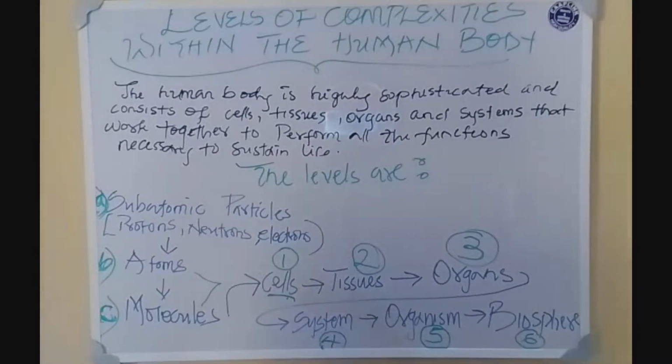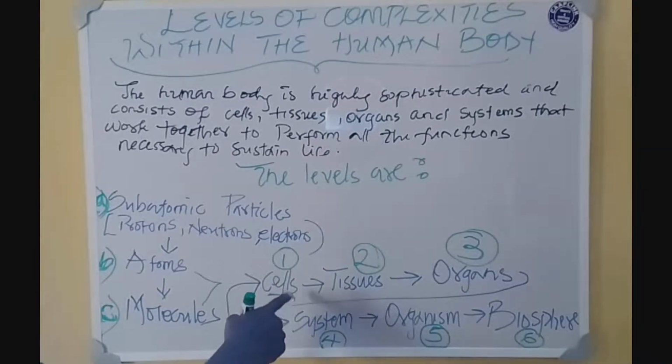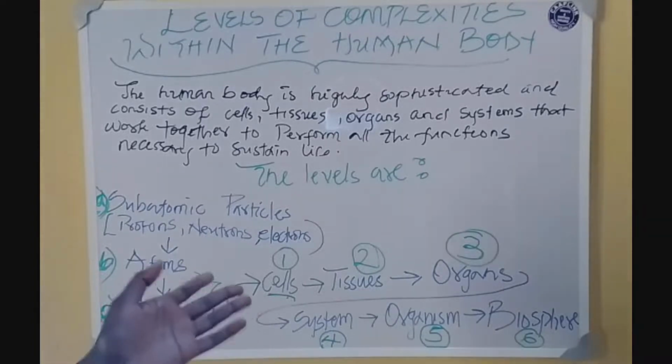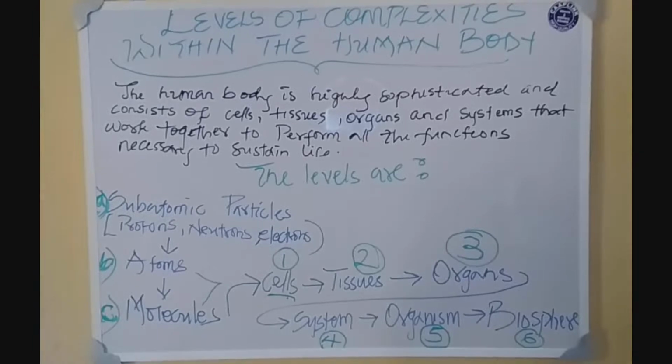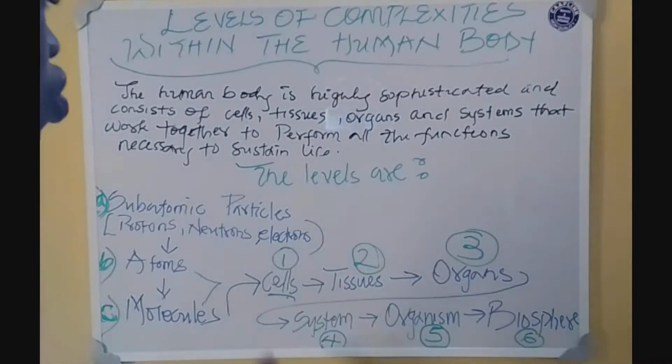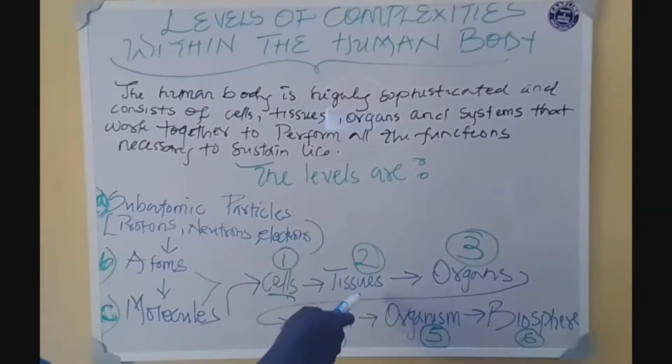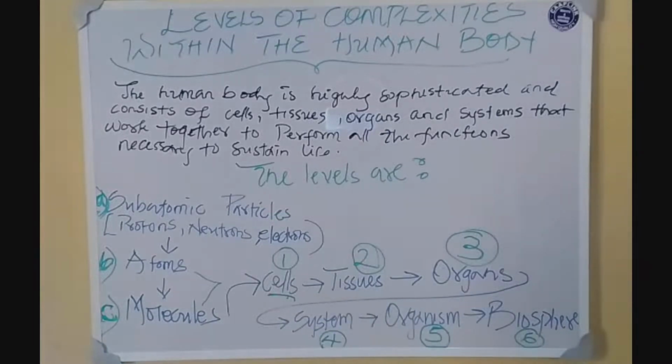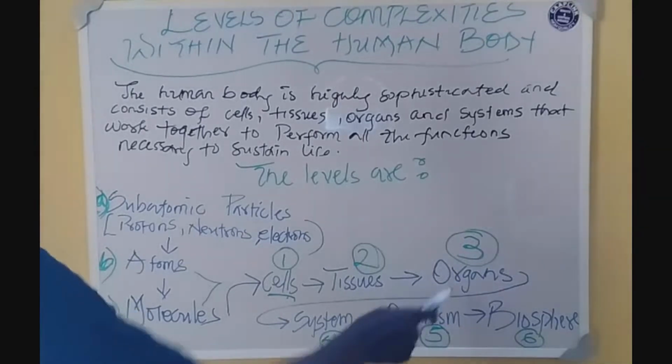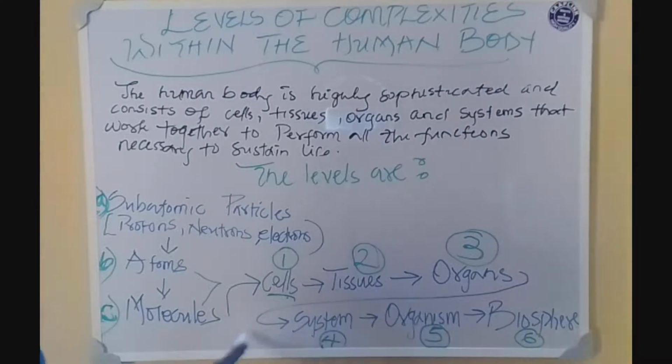So life begins here, and from cells it evolves into tissues. Tissue is the number 2 stage of the levels of complexity of the human body. Tissues are a collection of cells in the same location performing a similar function. A combination of tissues forms organs. Organs are a collection of tissues that are specialized to carry out a particular function. From organs, we get systems.